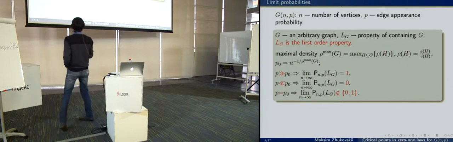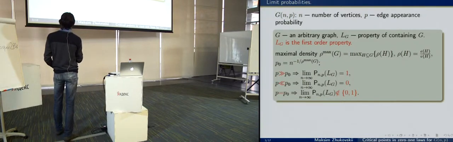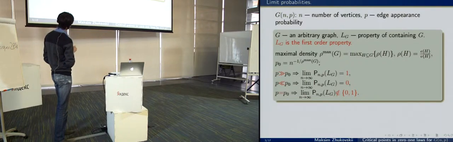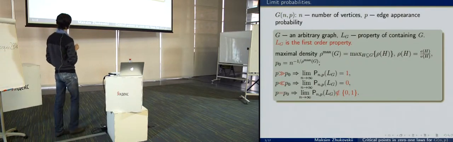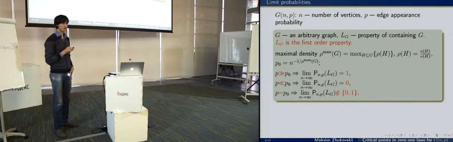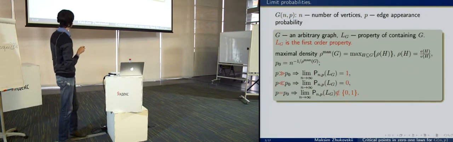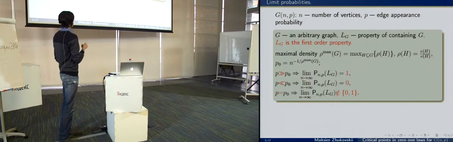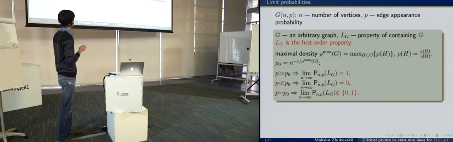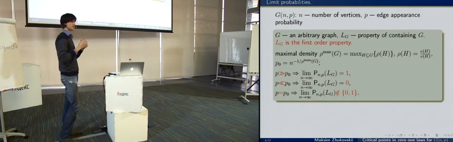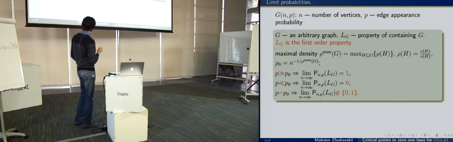Here you see this notation, maximal density of graph G. So it is the maximum over the densities of all subgraphs of G. And if this density is equal to the density of the graph G, then the graph is called balanced. And if the densities of all proper subgraphs are smaller than this value, then this graph is called strictly balanced.